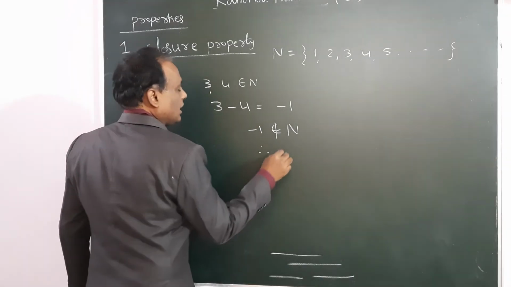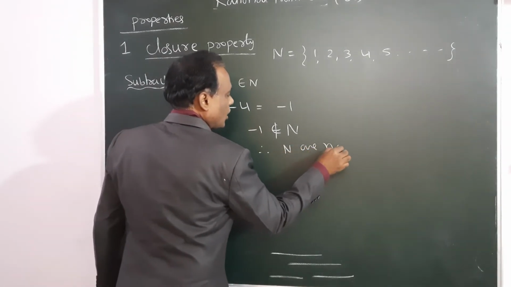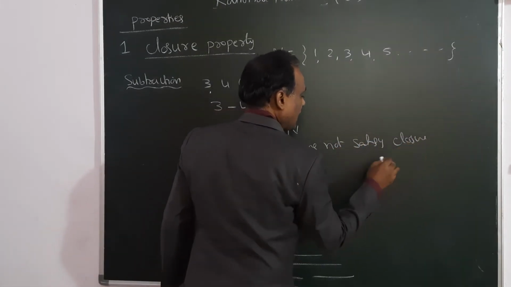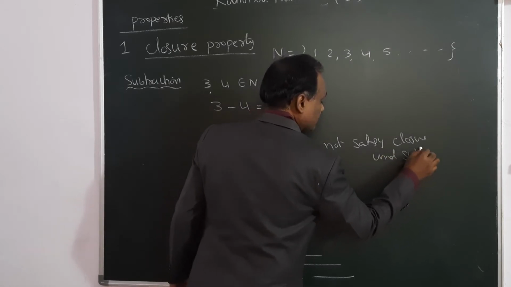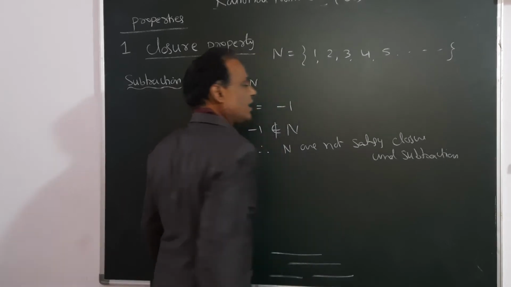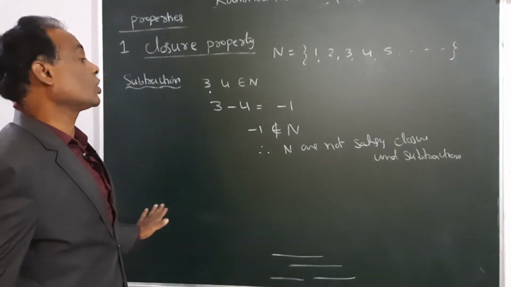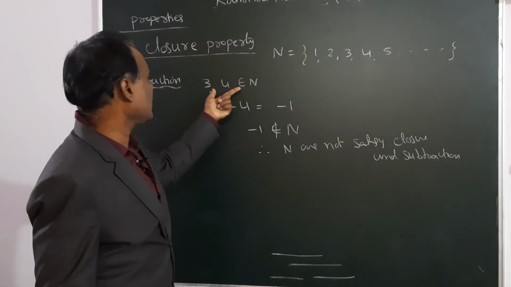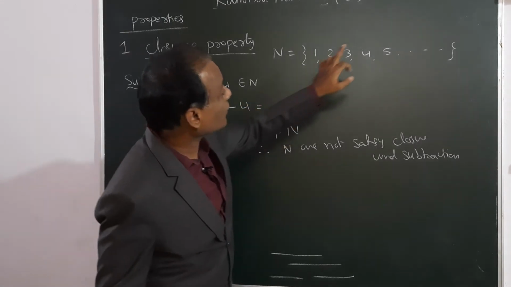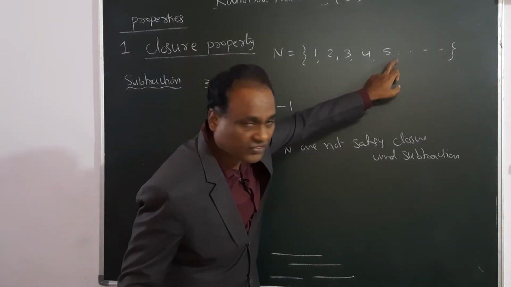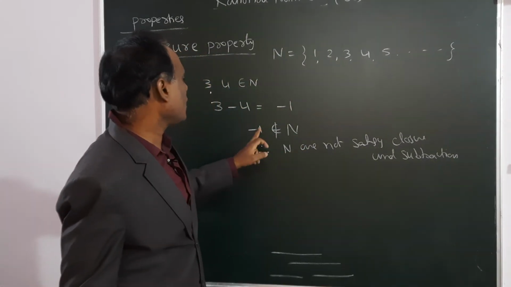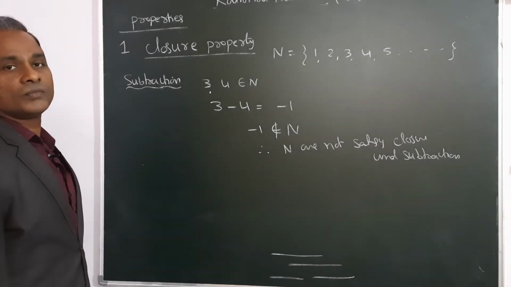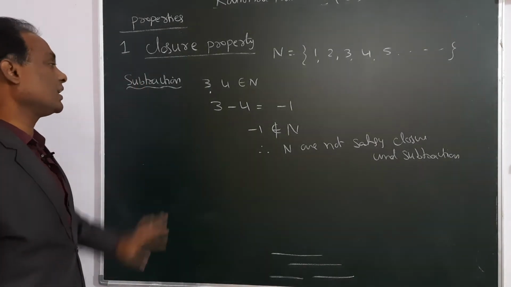So therefore natural numbers are not satisfying closure property under subtraction. What is a closure property? Take any two numbers from the given set, apply the given operation. The answer should also be present in this set. Minus 1 is not in this set. Minus 1 is not a natural number. So the answer is not in this set. Therefore, this is not satisfying the closure property. Natural numbers do not satisfy closure property under subtraction.